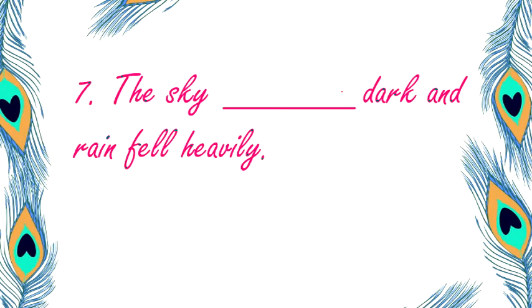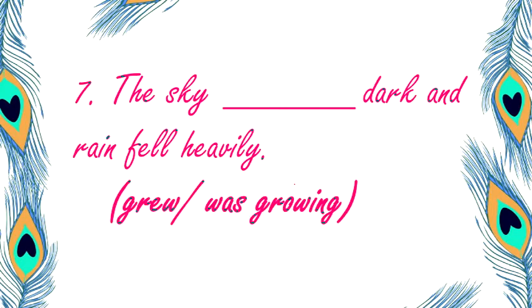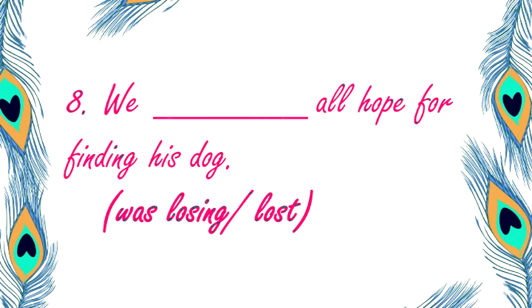Next we have, the sky dash dark and rain fell heavily. So again, the sky dash dark and rain fell heavily. So these are two actions together. Okay. So it is not two different actions. They are two same actions which are happening together. So the sky grew dark and rain fell heavily. So understand again, the conjunction is and. So it is simple past tense. Fell is the past form. So the sky grew.